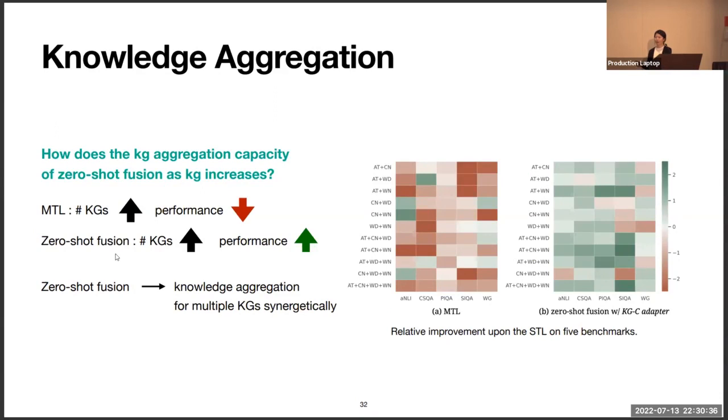And for the last, we explore the knowledge aggregation according to the number of knowledge graphs. The y-axis in this heat map shows the combination of knowledge graphs that we used. The red color shows a decrease in performance, and the green color shows an improvement in performance. As the number of knowledge graphs increases, while multitask learning shows a decrease in performance, our framework shows an improvement in performance. So we can say that zero-shot fusion enables knowledge aggregation for multiple knowledge graphs synergetically.